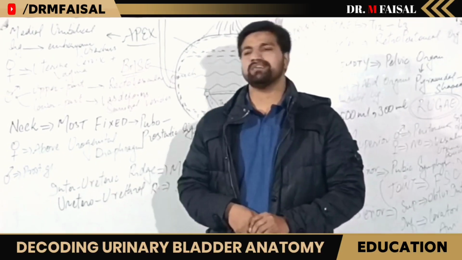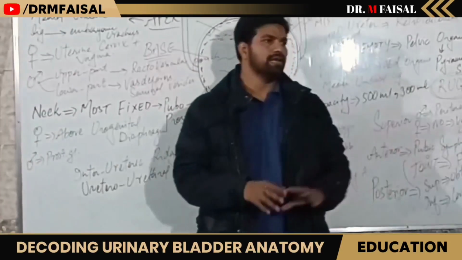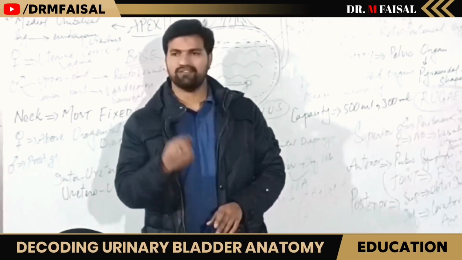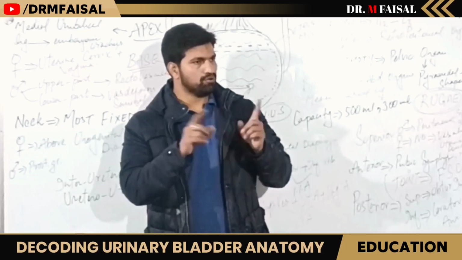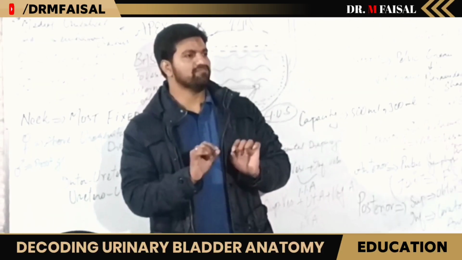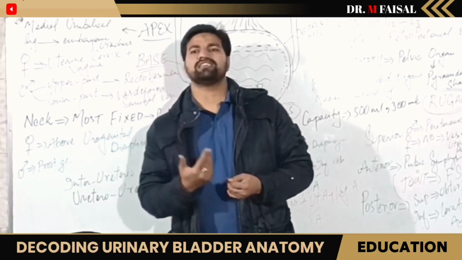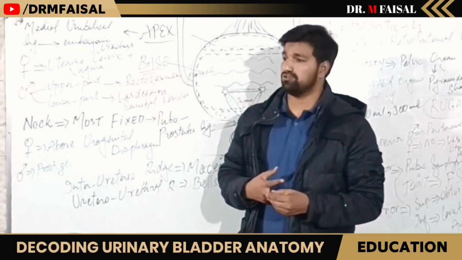Then the capacity of the urinary bladder is normally 500 milliliters. But after 300 ml of urine in your urinary bladder, you will have an urge to urinate, thanks to rugae, mucosal folds, which give stretchiness to the urinary bladder wall. It will innervate the nerves, most importantly the pudendal nerve. You will have the urge to urinate.